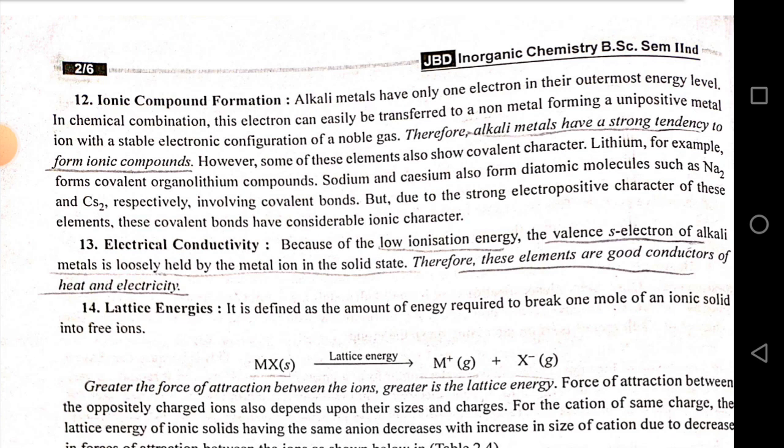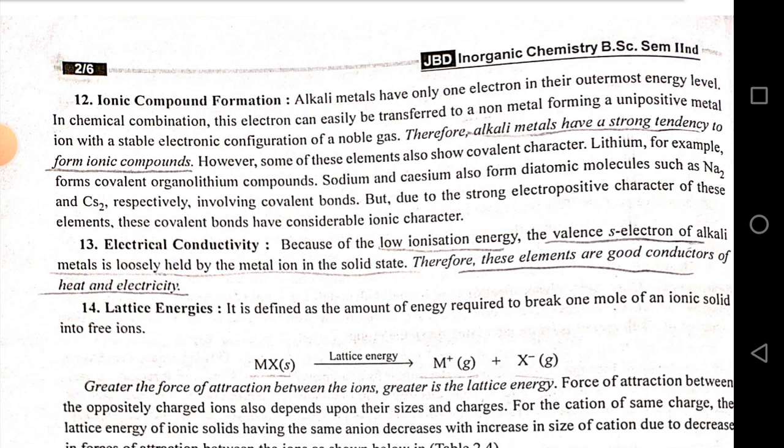Electrical conductivity. Because of the low ionization energy, the valence shell electron of the alkali metal is loosely held by the metal ion in the solid state. Therefore, these elements are good conductors of heat and electricity.